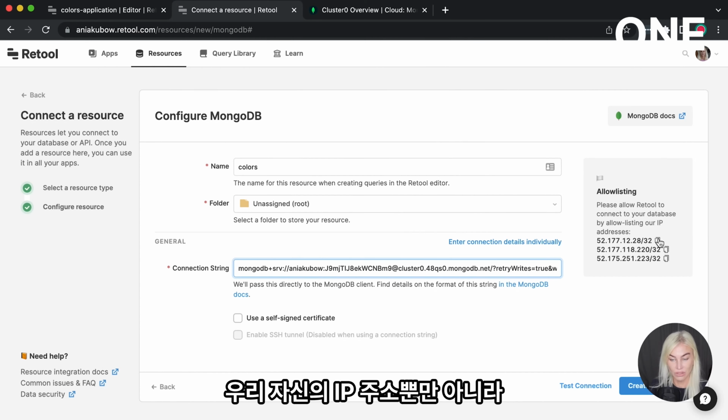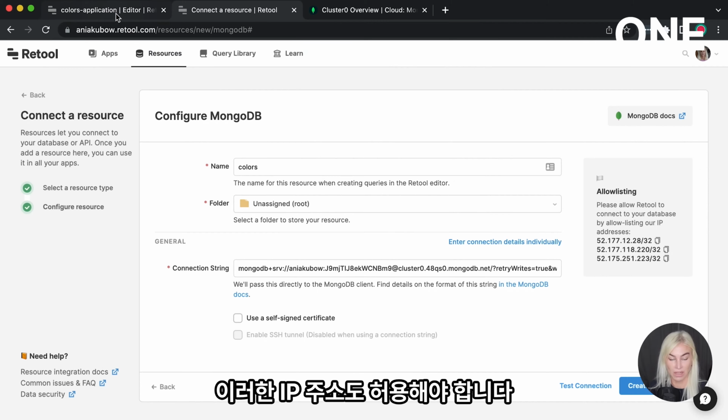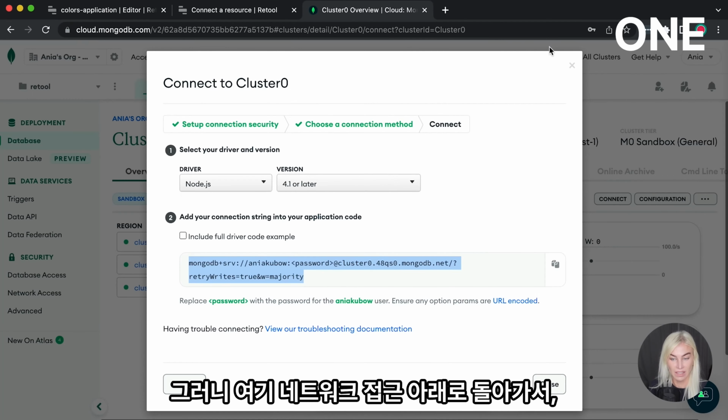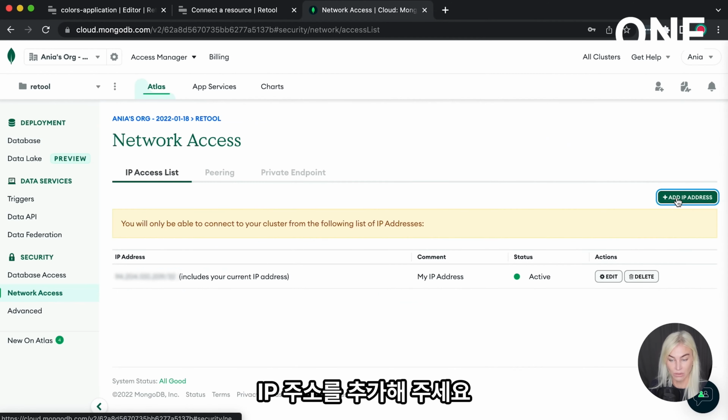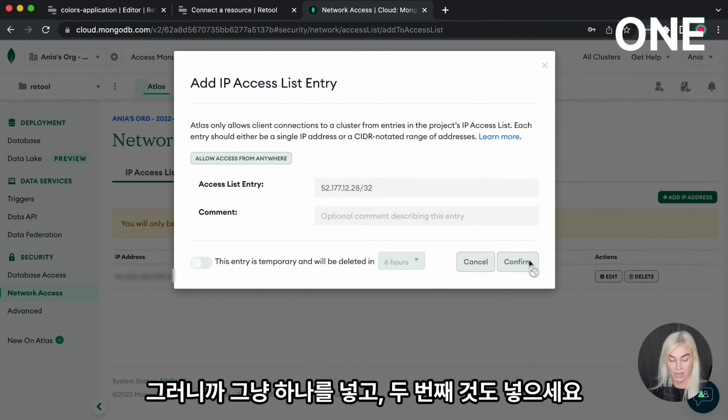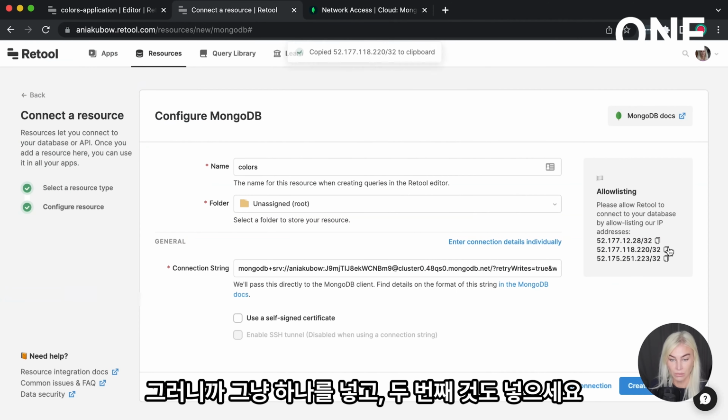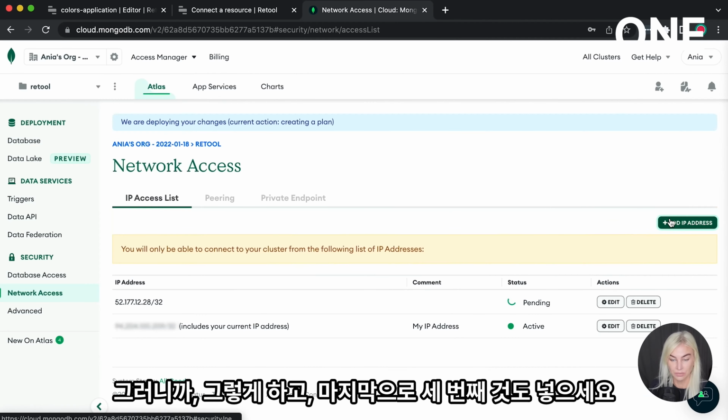We're also going to have to allow these IP addresses as well as our own. So back in here, under network access, please add those 3 IP addresses of Retool's. Go ahead and put in one, and put in the second one.